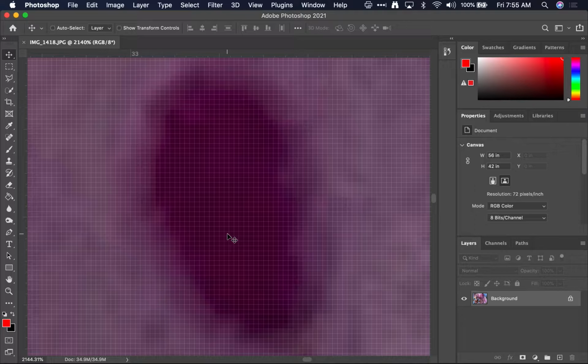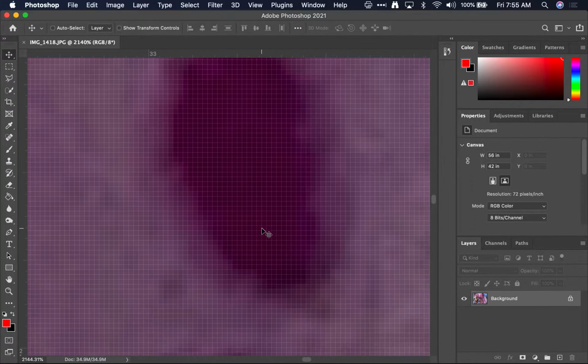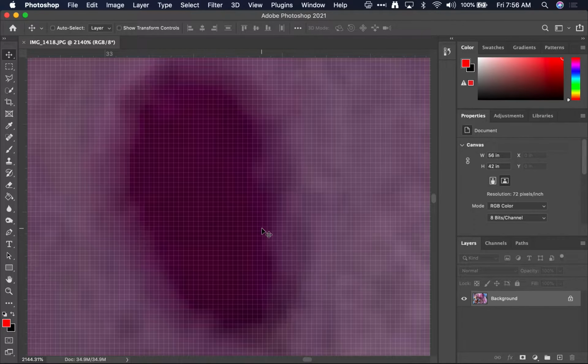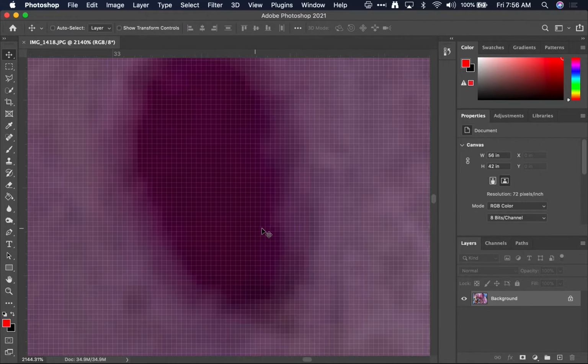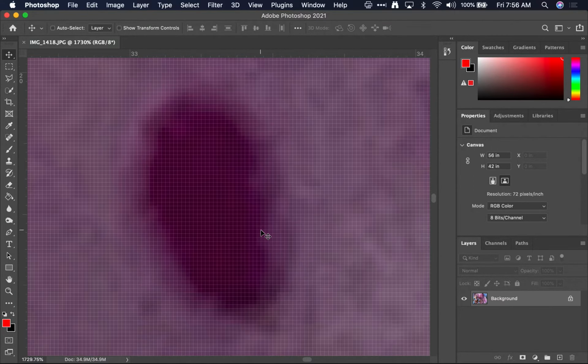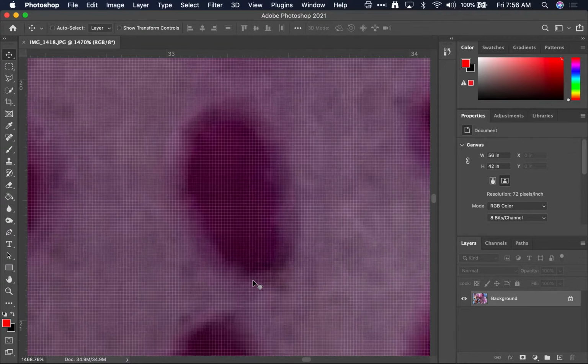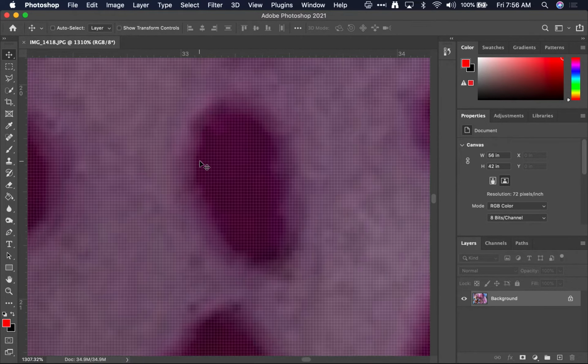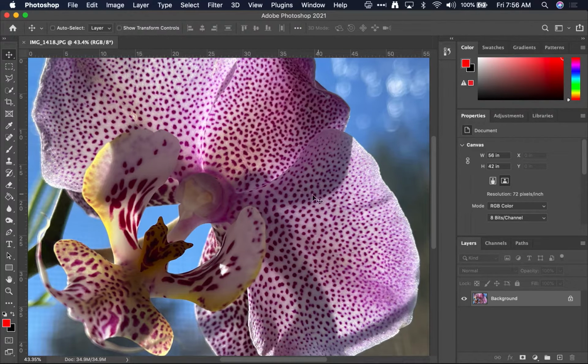A vector-based image would never do this. It would be based on mathematical formulas, and as I zoom in, it will be solid all the way to as far as I can possibly zoom in with the software. So that's something to think about in general. Are you working with something that has an infinite amount of zoomability so that you can make it really large, like a billboard, or is it something like this photograph that has a certain amount of resolution and no more, and trying to make more will not be possible? So this is just what I have. I'm going to press Command 0 to zoom out so you can see this again.